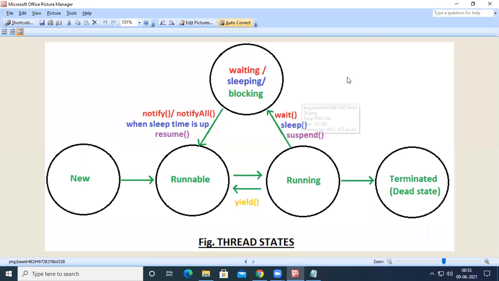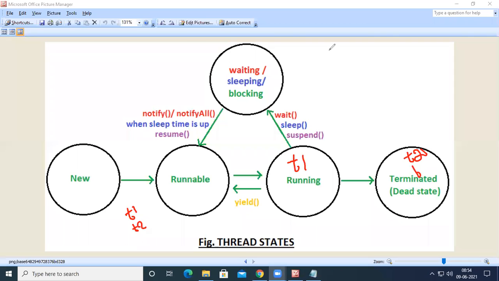Let us come to the diagram. So there exist two threads, T1 and T2, which are in ready state. We don't know which thread will be executed first and which will be executed last. For example, T1 has started its execution depending upon the CPU scheduling, and then T1 successfully completes the execution. So when the execution is completed, T1 will be moved into the dead state. But what I want is to move T2 into the dead state first, and then move T1 into the dead state.